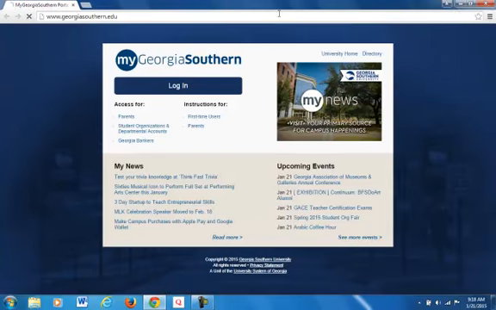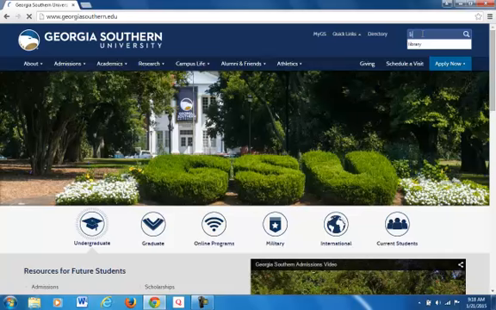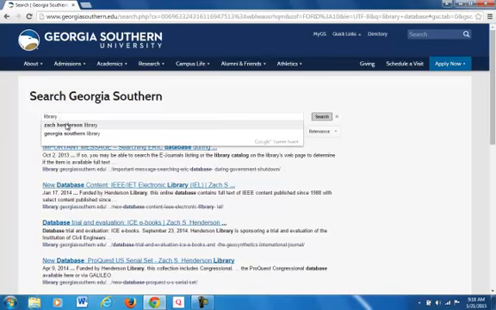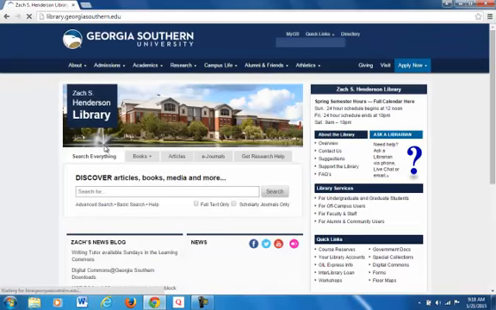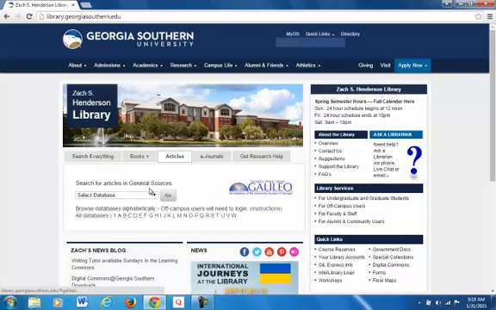So first I'm going to go to georgiasouthern.edu and type in the library database, and wait for it to come up. Normally there's a link directly from my student account, but I'm going to be using this one. Okay, so now that we're here, I'm going to look for articles from Galileo, Academic Search Complete.